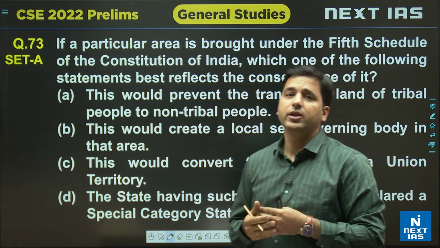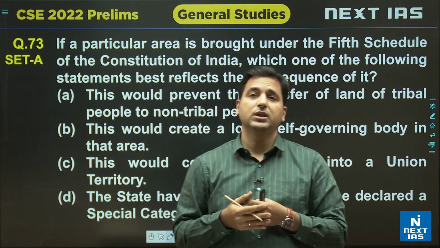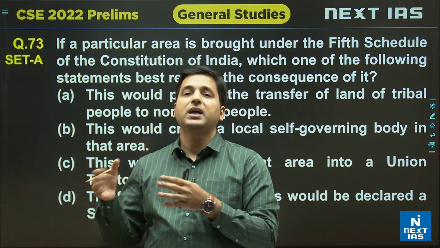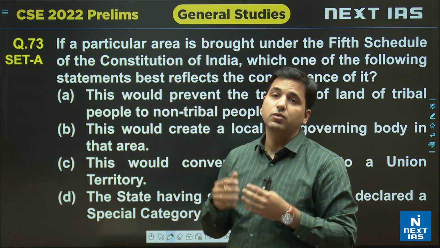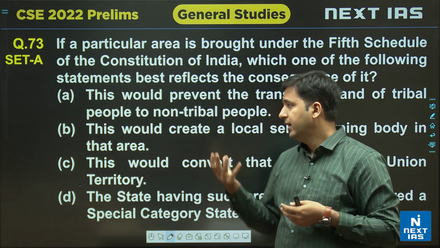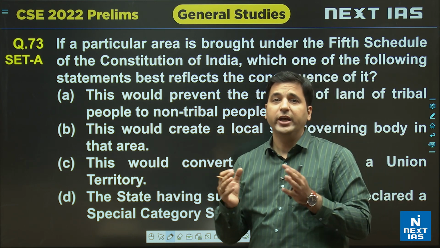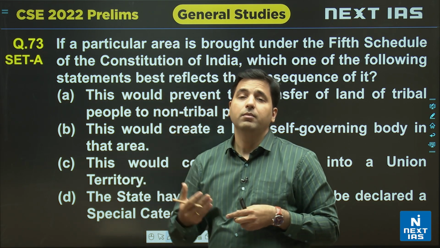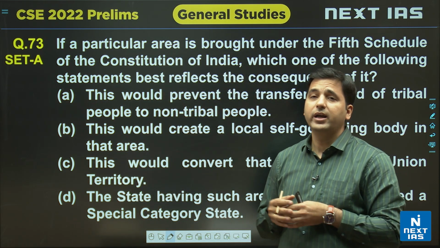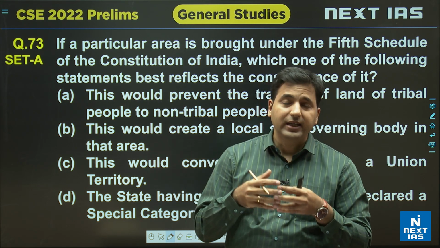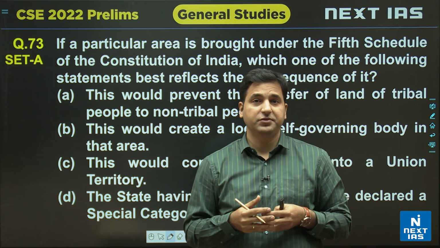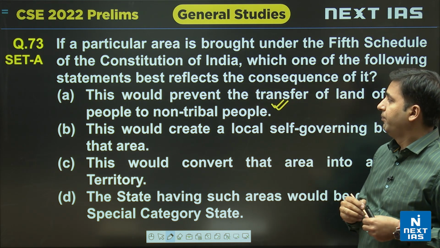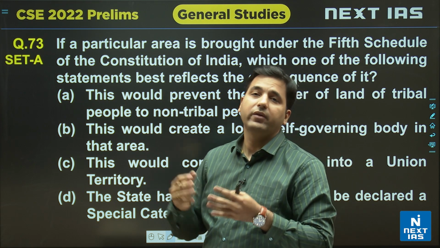The 5th Schedule is derived directly from the Government of India Act 1935, where the British created partially excluded areas and fully excluded areas. Partially excluded areas were later transformed into the 5th Schedule, covering mainland India's tribal areas with a tribal population of more than 50%, which were given certain rights and protection. These rights include that no tribal land can be sold to a non-tribal person.